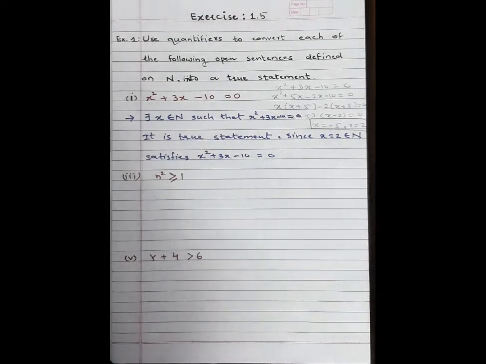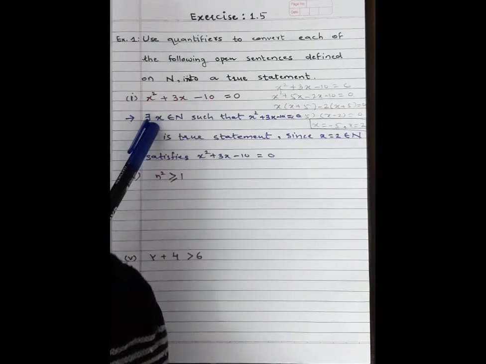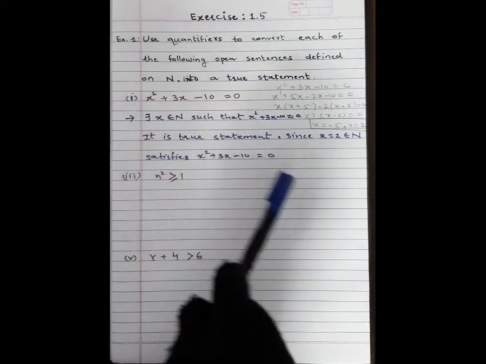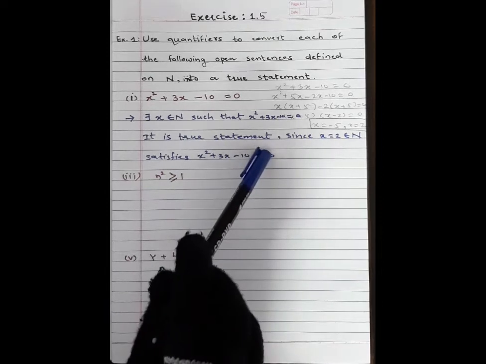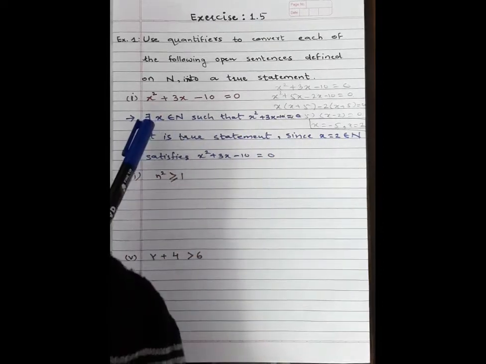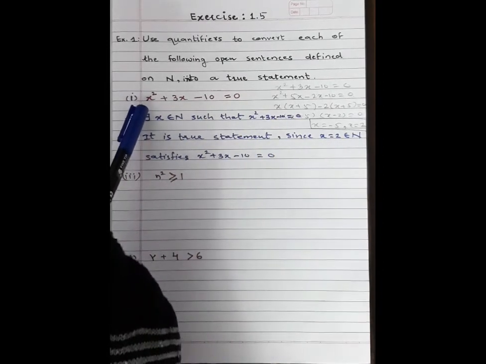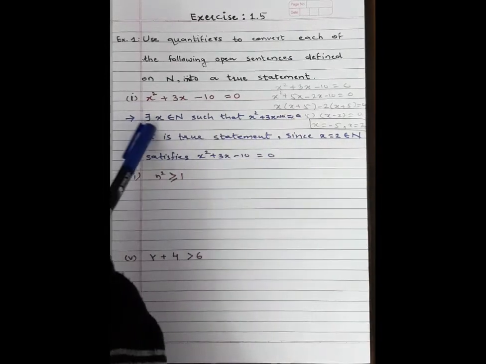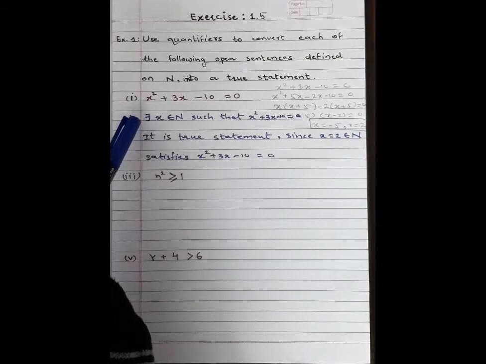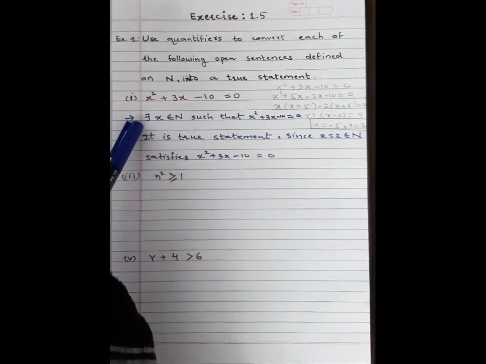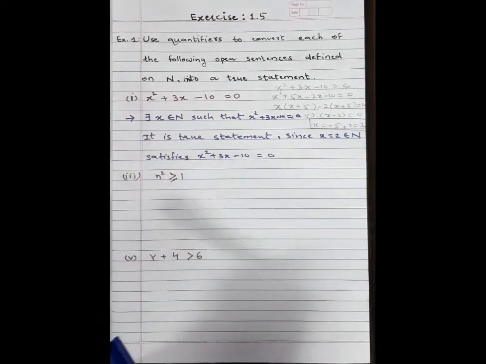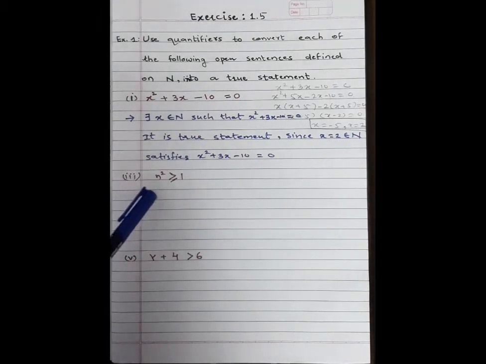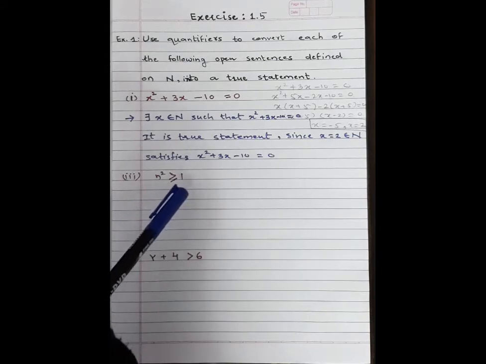Getting students, here we define the quantifier as the given open sentence is a true statement, because it is true for only one value of the set. That's why here we will write quantifier there exist. Getting? Now next, question number 3, n square greater than and equal to 1.